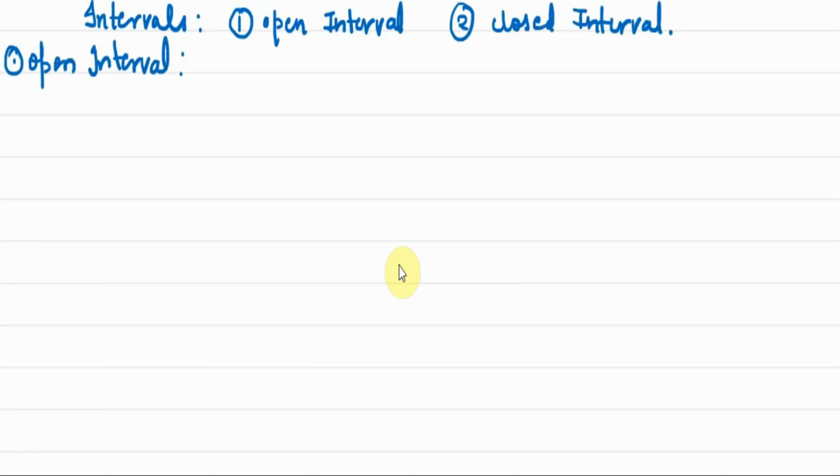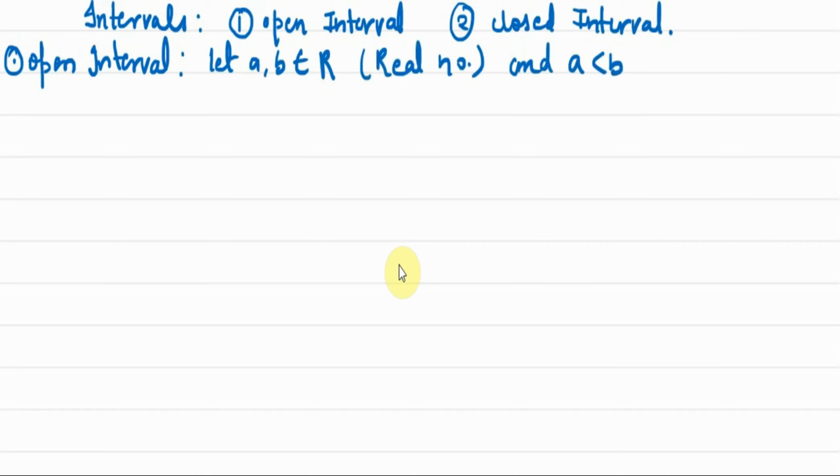What is open interval? Now let us say we have two elements a comma b. Let a comma b belong to the set of real numbers. Okay, this is the set of real numbers. R is real numbers. Let a comma b belong to R and a is less than b. We have this condition with us. A is less than b. अभी तक हमारे पास क्या है? We have two real numbers a comma b and a is less than b.